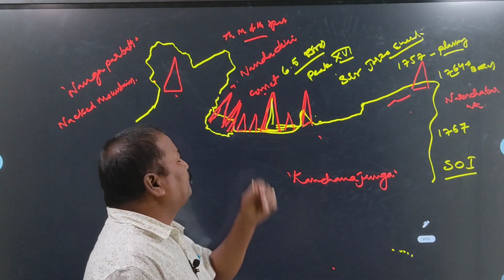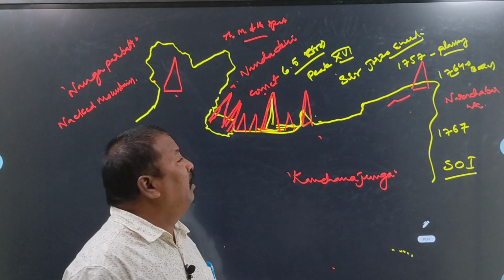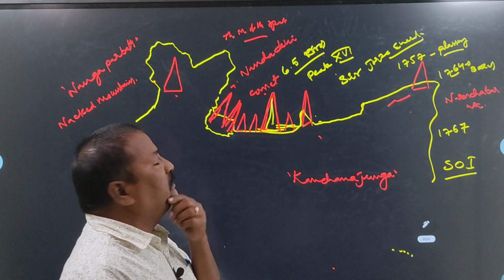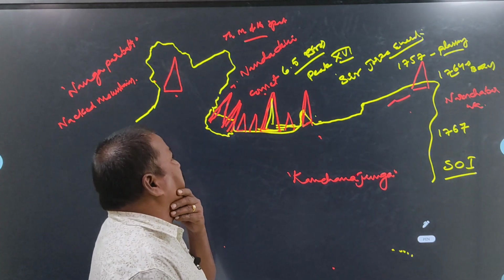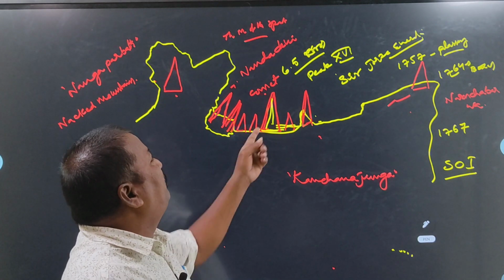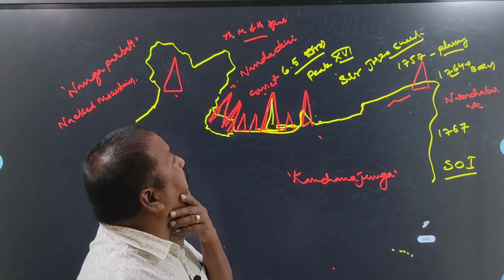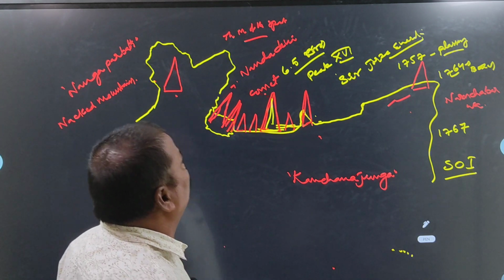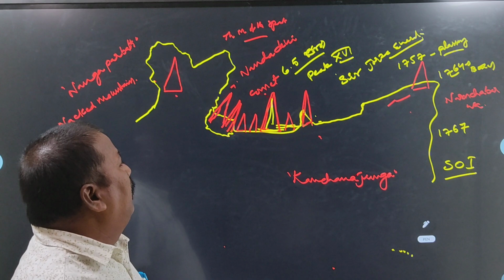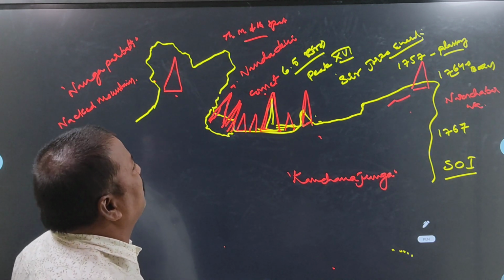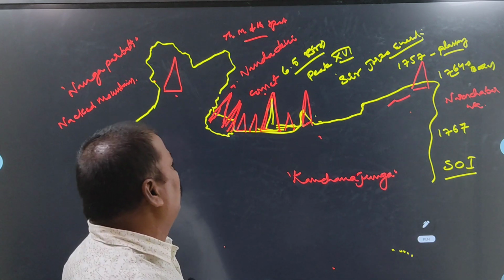In the same way, in the Nepal region, some more important highest peaks are there: Everest, Annapurna, Dhaulagiri, Manaslu, like that. And what is the previous name of Everest? Peak 15. The height of Everest was measured by Sir George Everest, an English geographer.